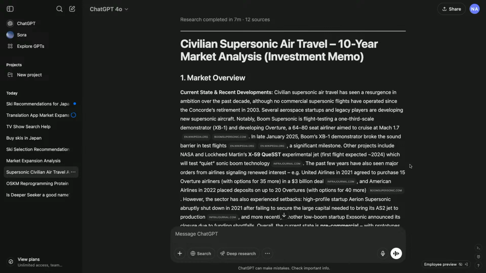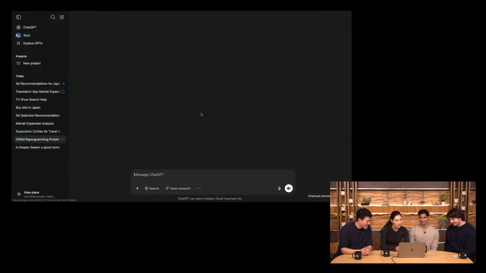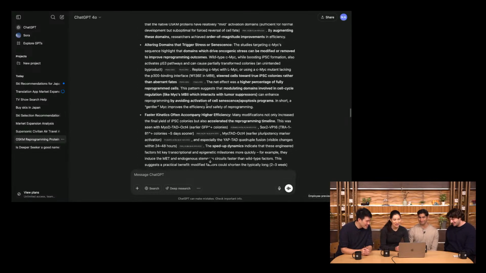Yeah, hopefully this works, and next time we have to come to Japan, we'll be a little bit less jet lagged with the supersonic travel. Supersonic. So here's another example.